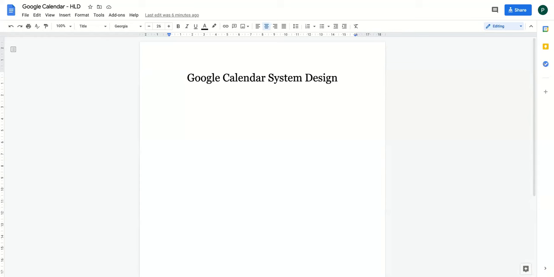So let's start. For any particular system design, there are four subparts which you should consider. The first part is the requirements. For every system design, first you should do the requirements gathering. Then you talk about the estimations so that you can design your system accordingly. In the estimations, generally you talk about the QPS estimations, basically queries per second, and the capacity estimation, like for the next 1 year, how much capacity your system will need to store the data.